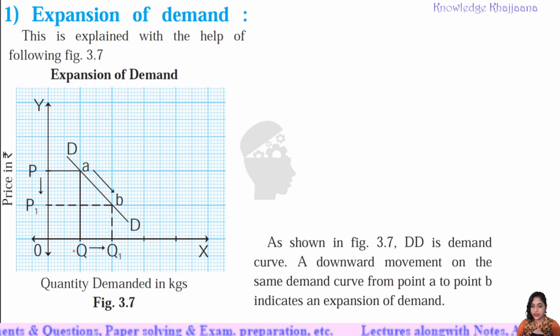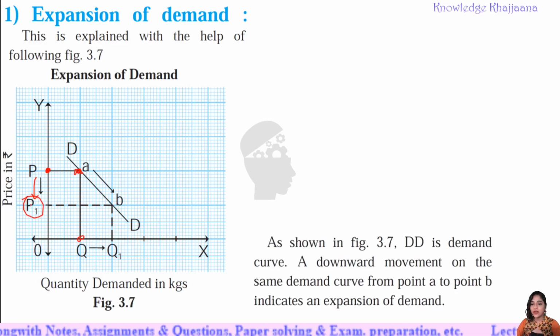See, what is shown on the x-axis? Quantity demanded in kgs is shown on the x-axis, and price in rupees is shown on the y-axis. And now, see, you can see over here, when the earlier price was rupees p, then the quantity demanded was q kgs. Okay, now the price fell down, and the price now reached p1.